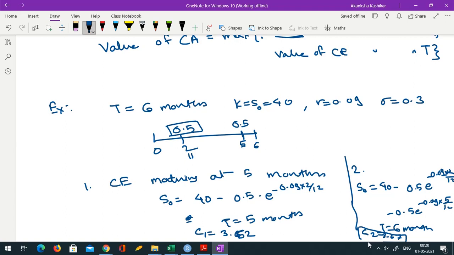Okay, so in fact you can see here that this is more pricey, so exercising later is probably more beneficial, means exercising at the final maturity time period is more beneficial. Okay, so let me stop here.